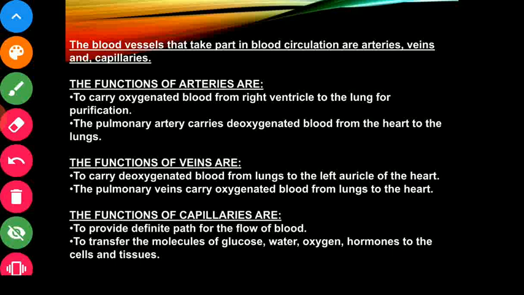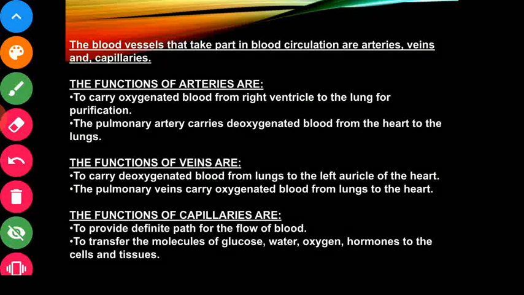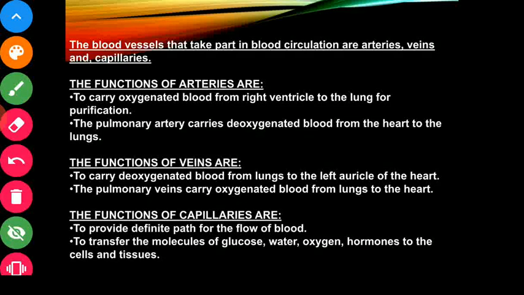Now, the function of veins is to carry deoxygenated blood towards the heart. So veins carry deoxygenated blood, but the pulmonary vein is the only vein that carries oxygenated blood from the lungs to the left auricle of the heart.